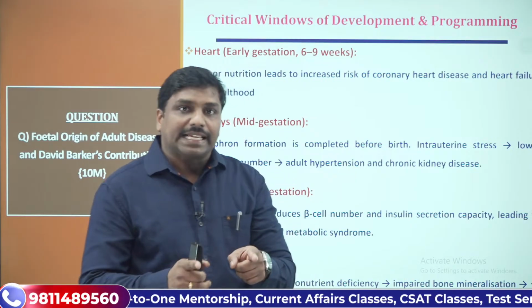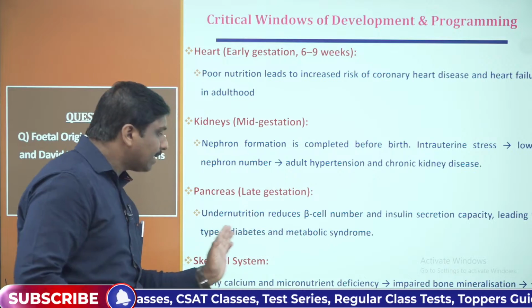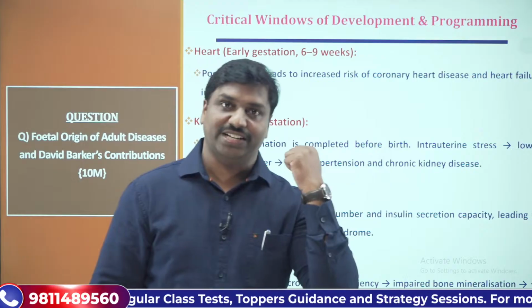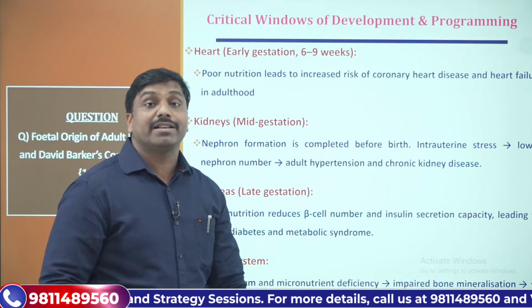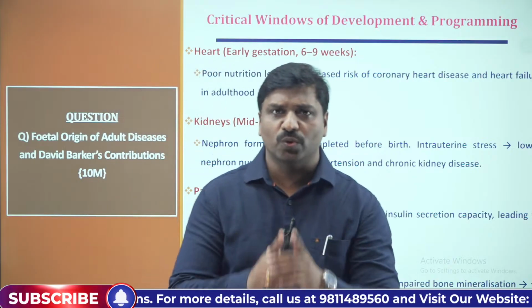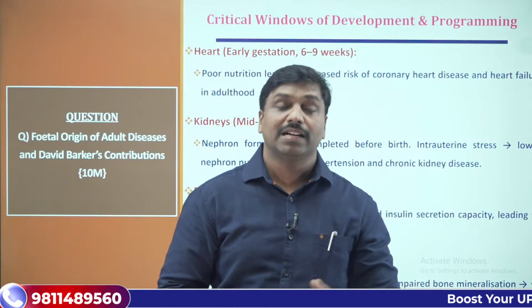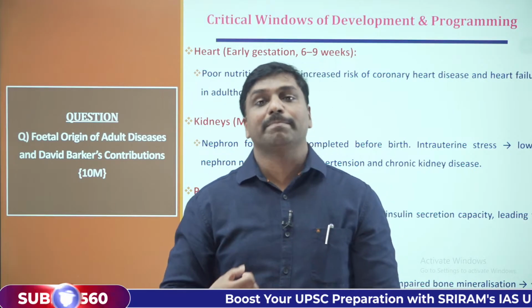When the insulin secretion capacity is hampered, it leads to type 2 diabetes in adulthood. Are you getting that? Then metabolic syndromes may also start. The key thing to remember here is that we may usually think diabetes and hypertension surface in adults due to hormonal imbalances like that.